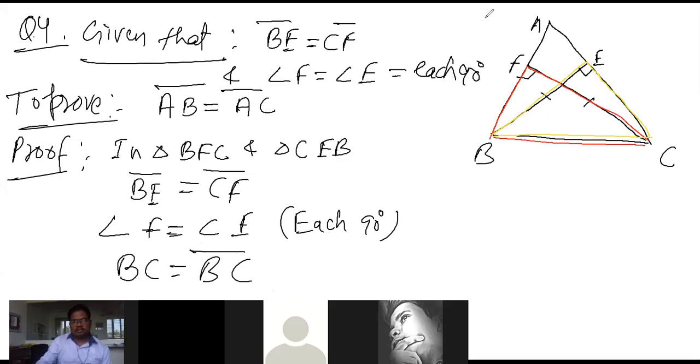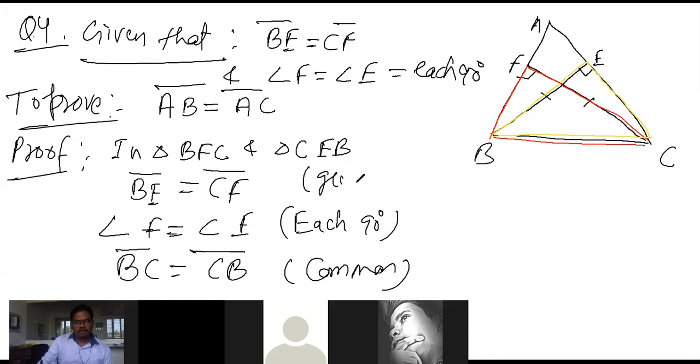You can write CB here. BC is equal to CB, common. This is common and this is given.